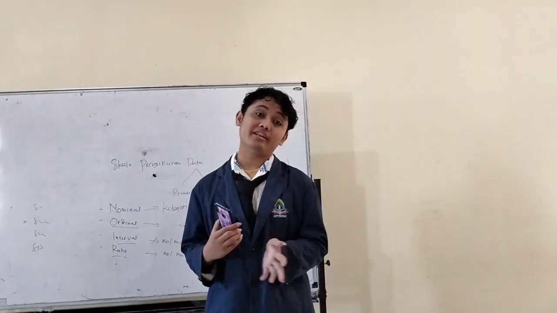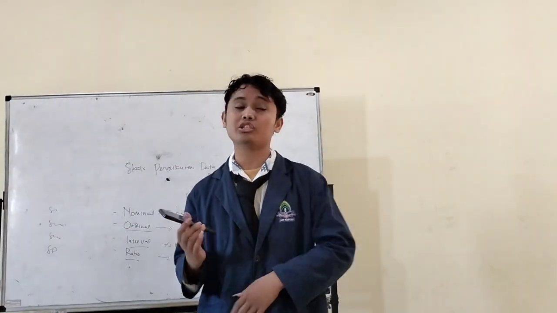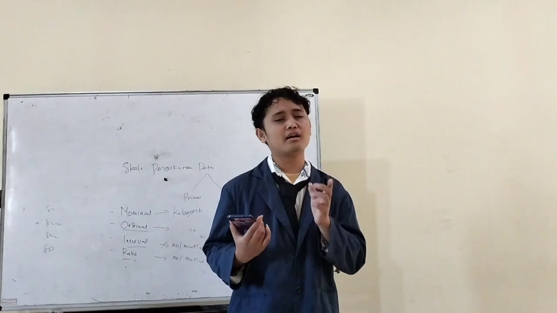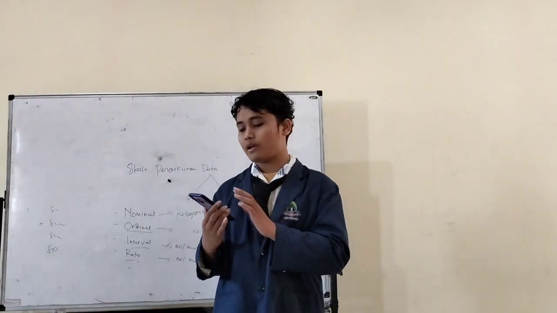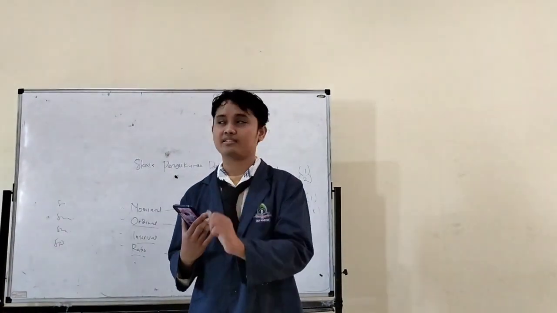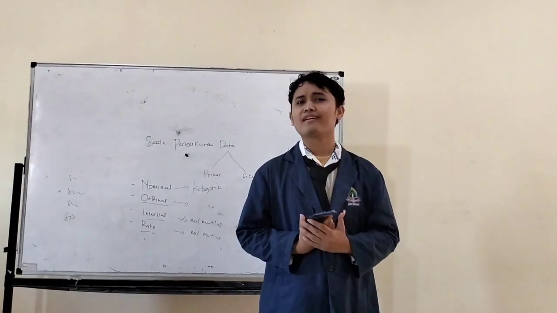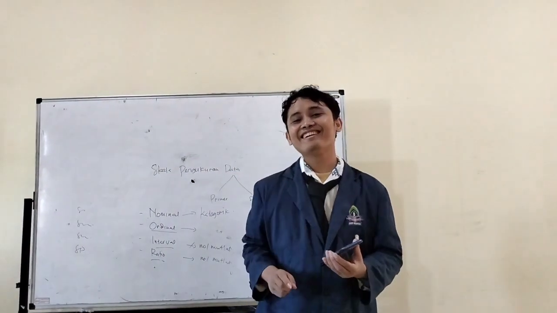Okay, because I already explained to you all what narrative text is, what the language features are, and also the generic structure, now I would like to ask you, what do you think about this narrative text example? What kind of narrative text do you think it is? Yes, Cindy?